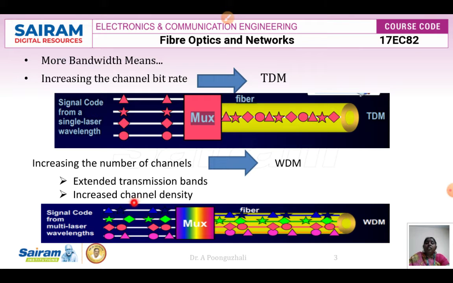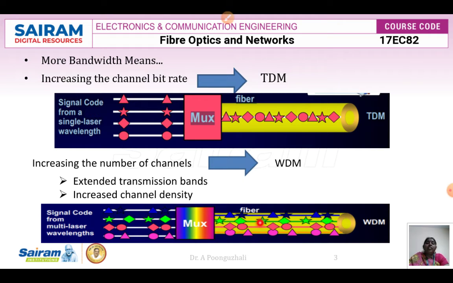In wavelength division multiplexing, I take signals from a multi-wavelength laser, that is, a laser with multiple wavelengths. All these wavelengths are sent through the multiplexer and passed through the fiber, and each signal propagating through the fiber is of a different wavelength.